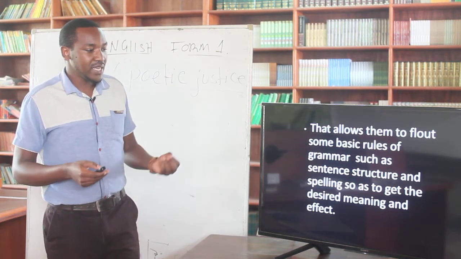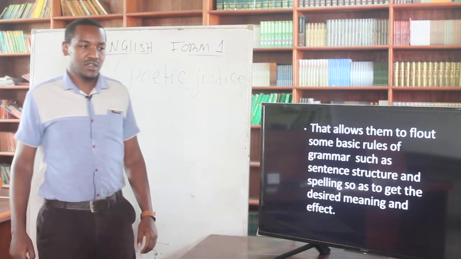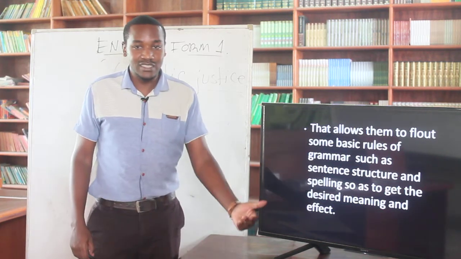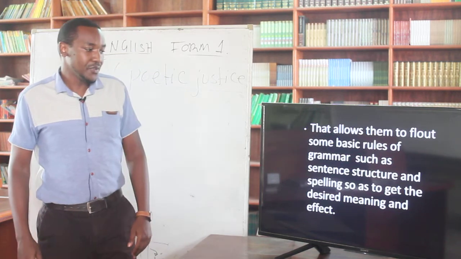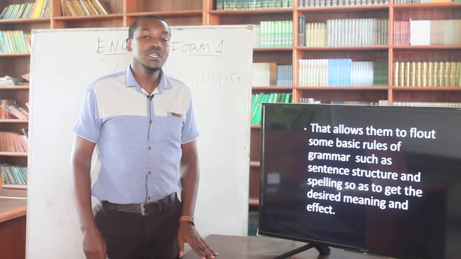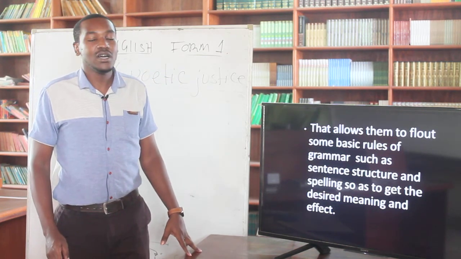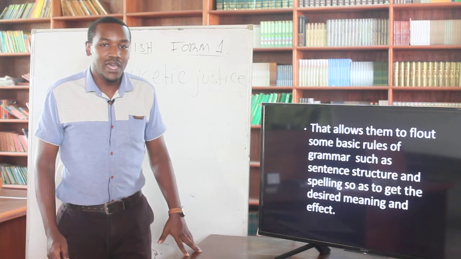So when we say effect, we might say probably they want it to rhyme. When we say effect, maybe they want to achieve certain sound devices, and therefore they want to deliver a certain meaning. They have the permission to change or alter the rules of grammar, referred to as poetic license.